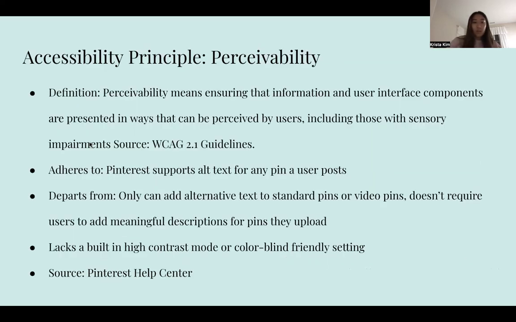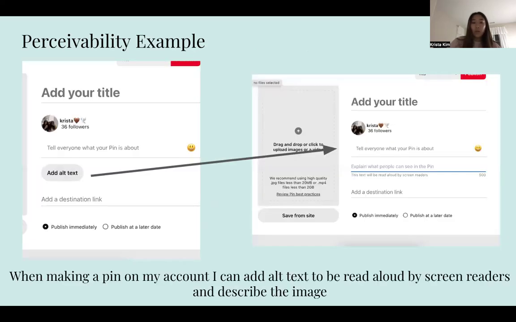The next principle is perceivability, and perceivability means making sure that information and user interface components are presented in ways that can be perceived by users, including those with sensory impairments. Pinterest adheres to this principle because it has alt text. This makes your pin more accessible to people with visual impairment by helping them understand what's happening in the pin. Alternative text options will only be read to people using a screen reader to access Pinterest on their desktop or their mobile device.